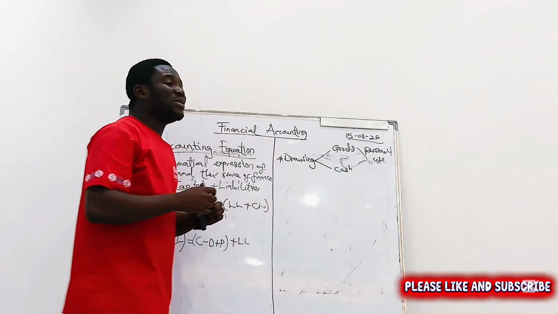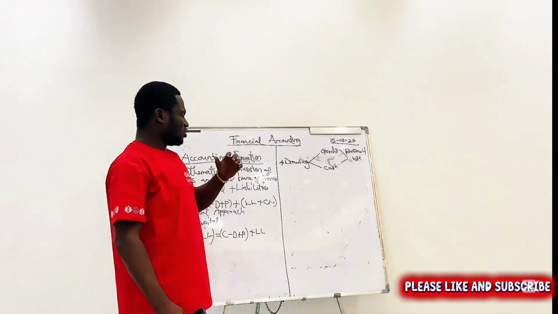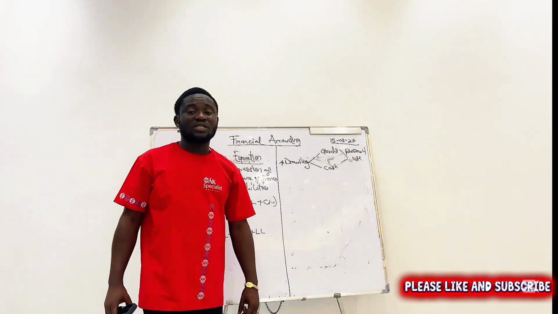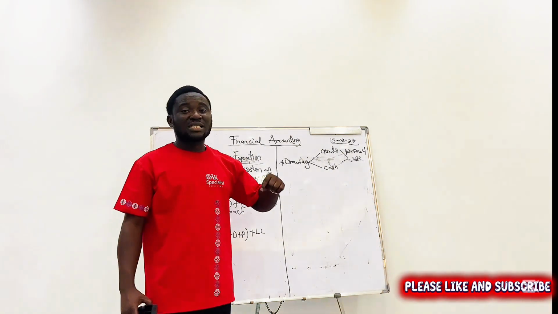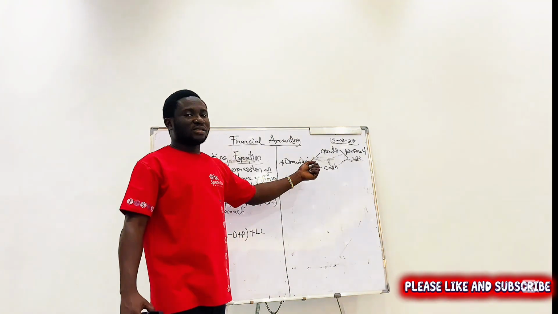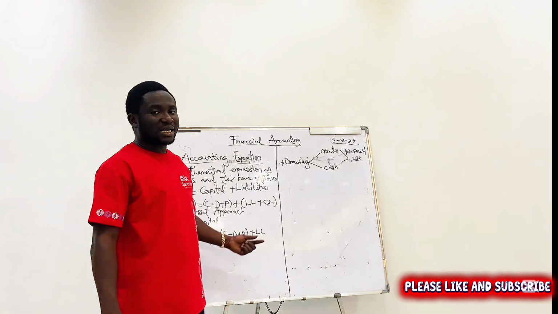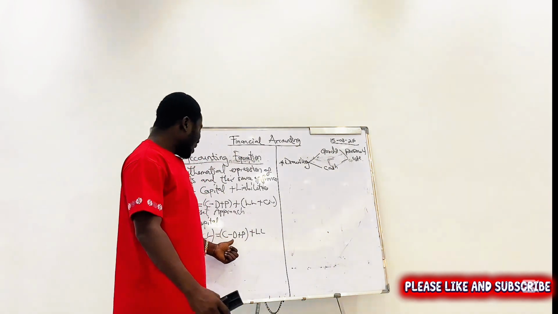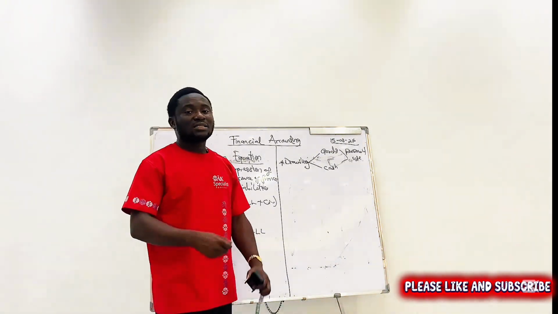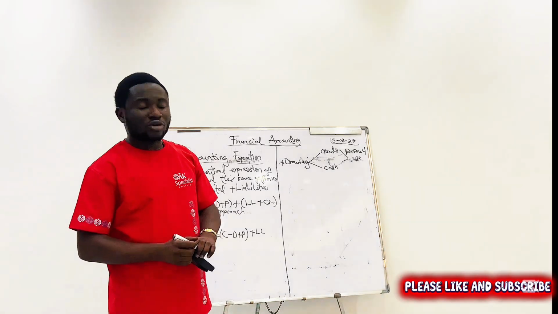Remember, we said that the business entity concept says that the business is different from the owner. So, anytime the business owner goes to take something out of the business for his personal use, we must record it. We don't treat it as an expense. No, we must record it. So that's why I brought it here. Capital minus drawings, what he placed inside and what he took out. So capital minus drawings. So that is drawings. Any goods or cash that is taken out of the business for personal use. That is drawings.